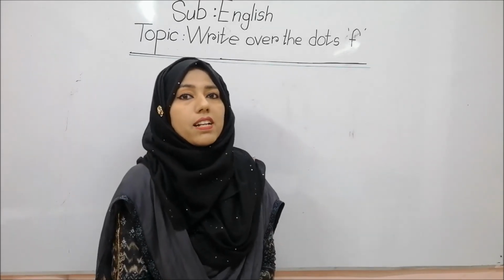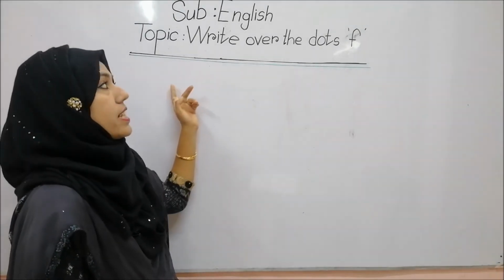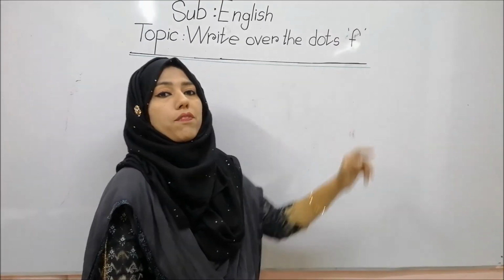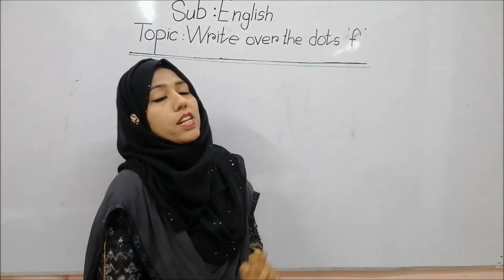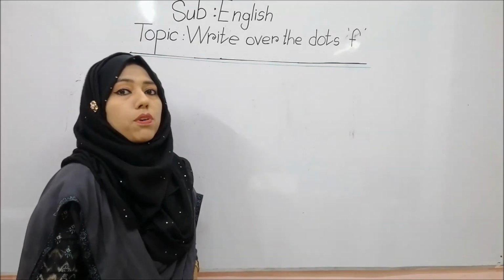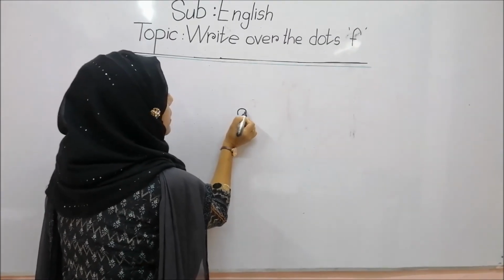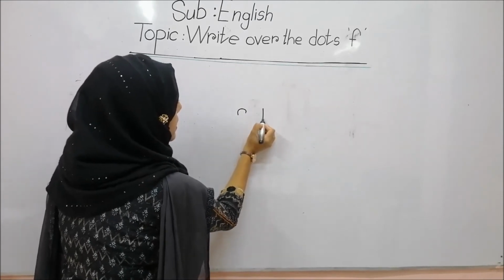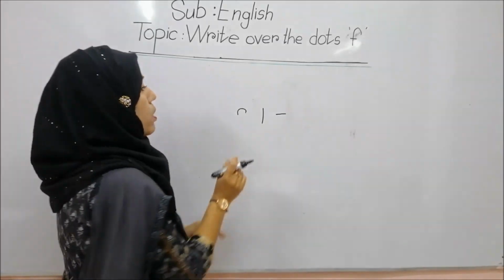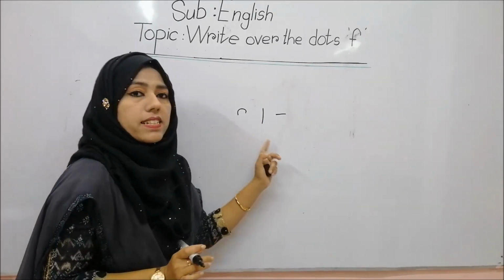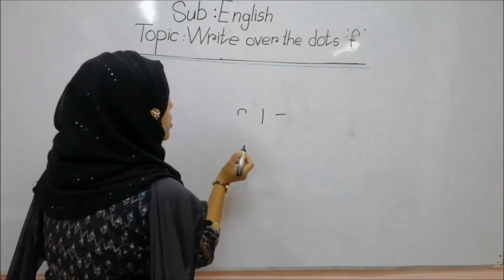So now what we will do? Now we will learn how to write F over the dots. Okay, our today's topic is write over the dots F. To write the letter F, we need three symbols. Okay, half circle, then standing stick, then sleeping stick. We will join these three symbols together, then it will look like F. Okay, so let's do it.